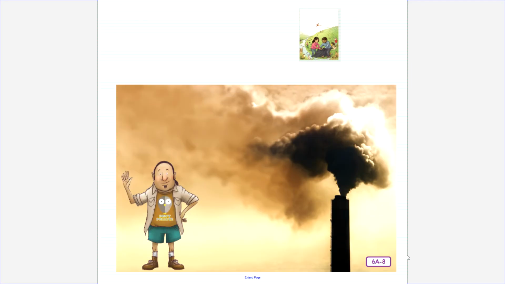Burning fossil fuels also releases gases into the air that trap heat in the atmosphere. This extra heat is changing the climate on Earth. Global temperatures are rising, and this has already affected ecosystems around the world.